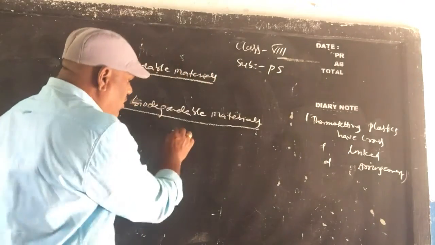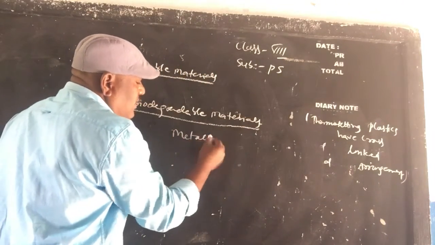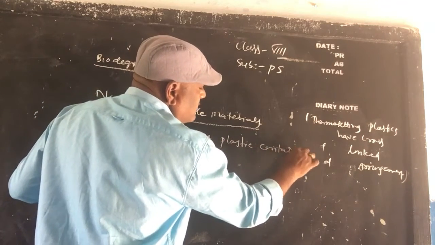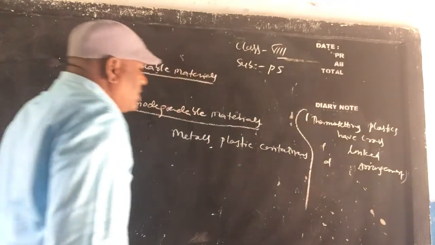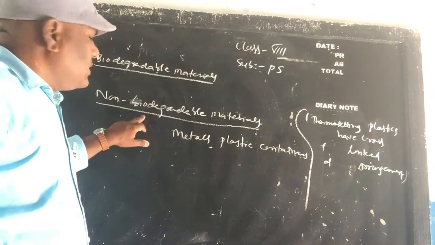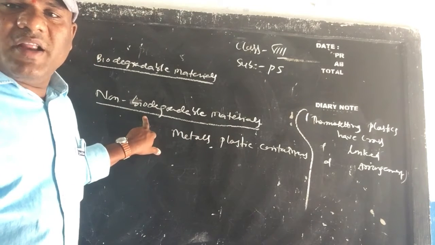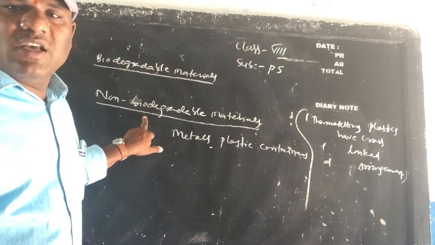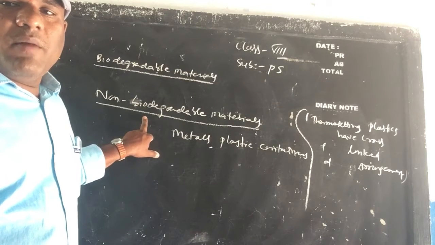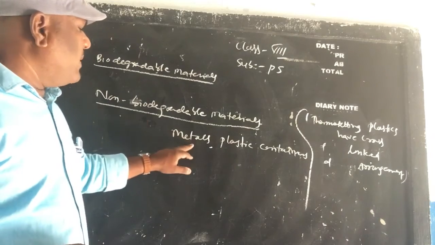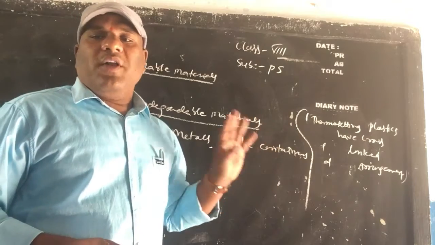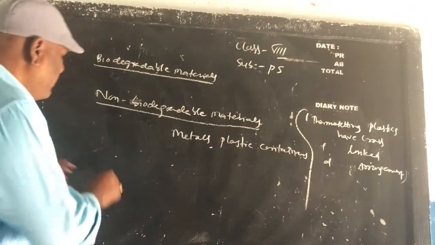Examples for this, children, are metals and plastic containers. So these are all non-biodegradable materials.